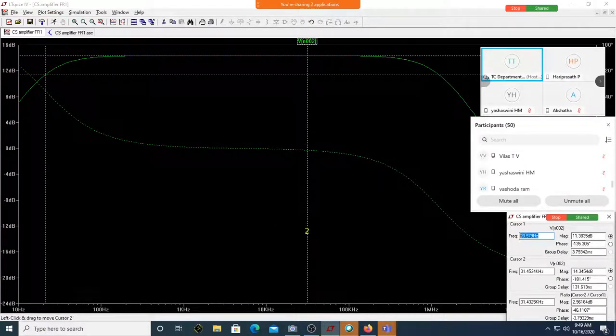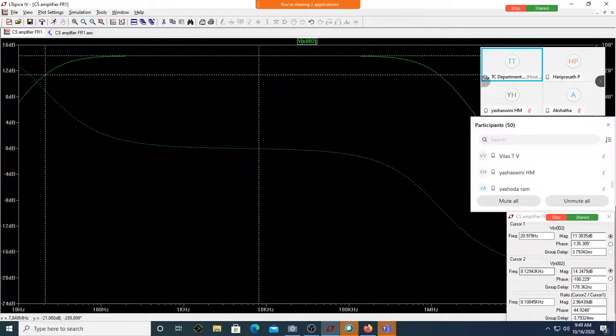Next, let us find out the gain here. The gain is 8.93 theoretically speaking. It will not be exactly 8.93 in simulation. I will tell you why. How much does 8.93 correspond to in dB? 11.38 dB corresponds to 10 to the power of 11.38 divided by 20. Why is it 3 point something? Why is the gain different?